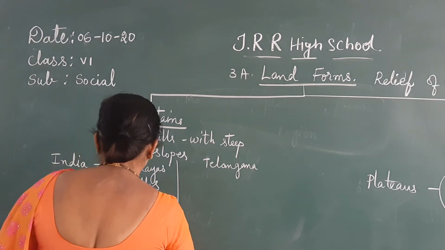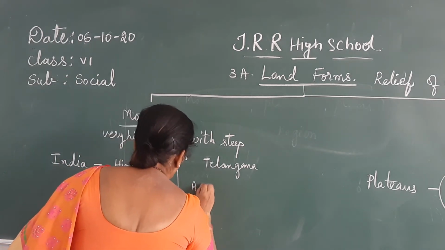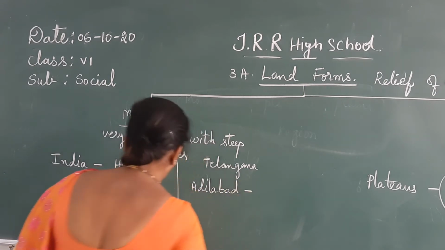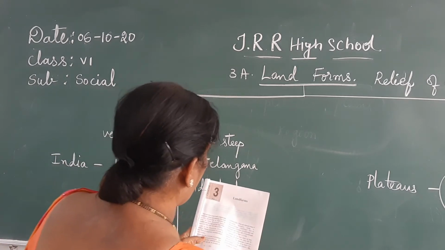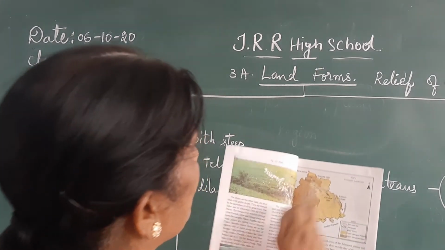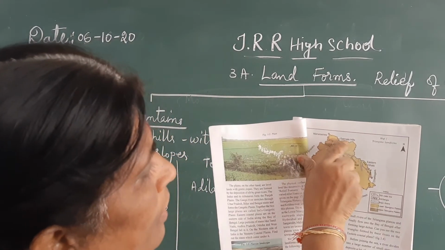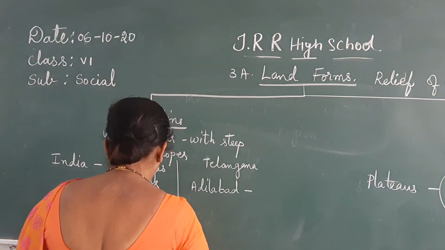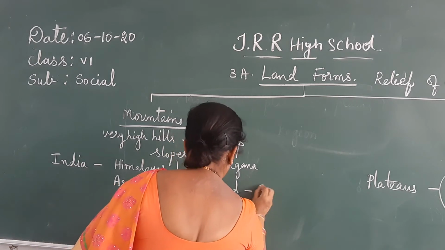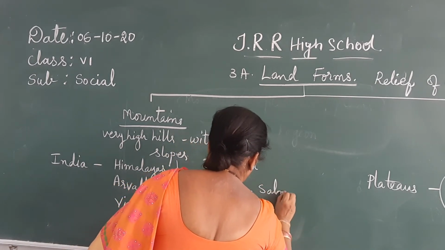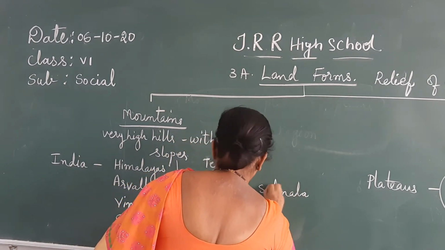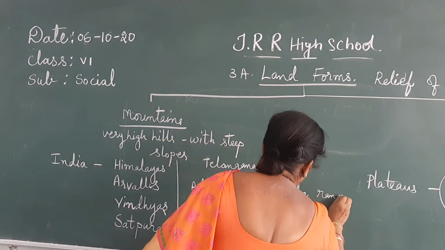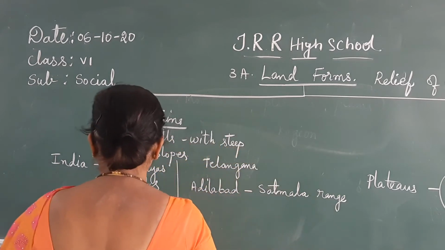Now you see where they are present. I am writing Adilabad district. In Adilabad district, what mountains do we have? You can see here, Satmala Hills. This is Adilabad district. We have Satmala Hills, otherwise called the Satmala Range also.